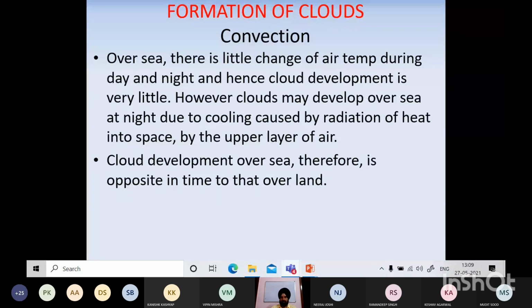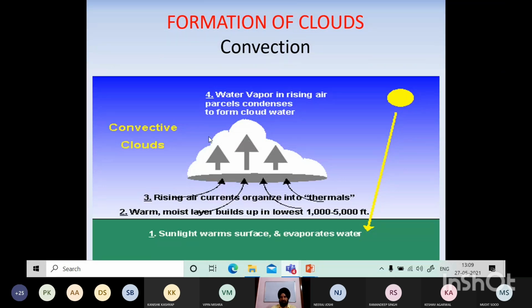So convection का, this is a very good example of how convection cloud formation takes place. This is the sun warming up the surface, evaporation of water takes place, and then this air, which contains basically water vapor, starts rising due to getting heated up. So this is called rising thermals. So these rising currents, when they are rising, अभी इसके साइड की जो air है हो सकती है ठंडी, but this warm air with the temperature difference will start rising, and sometimes these thermals go very high up in the sky because it depends on the situation, कैसी condition.